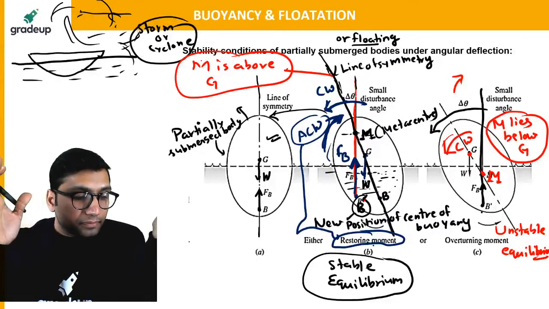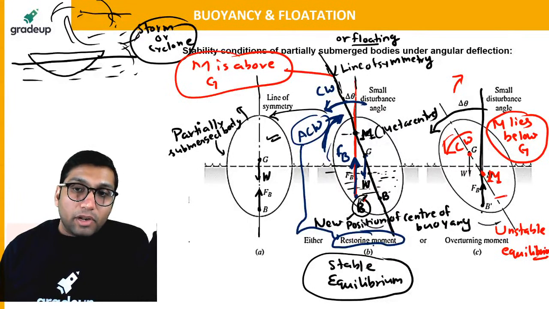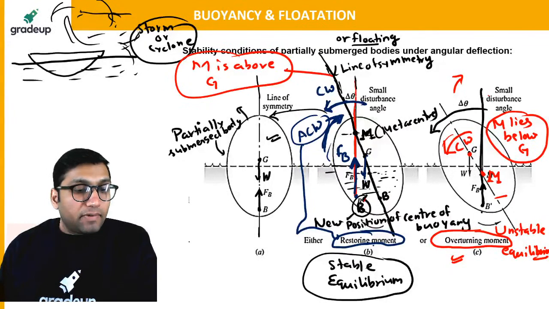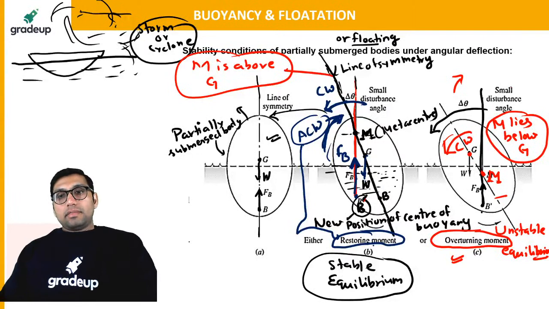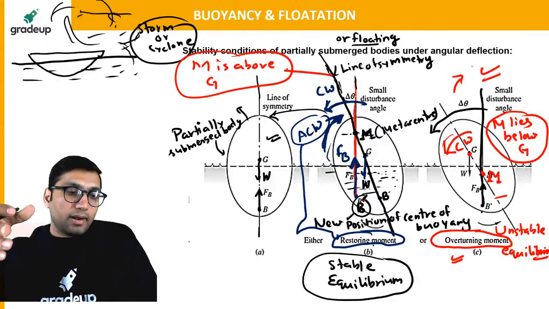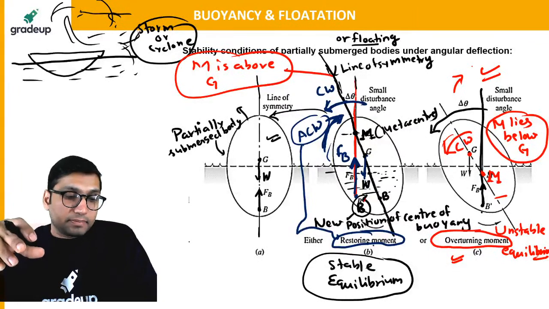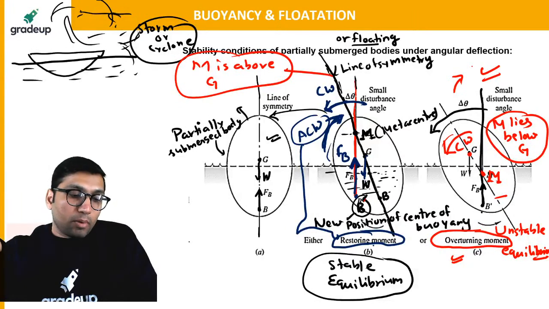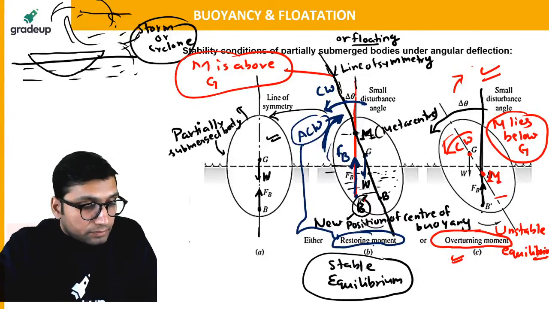Okay, clear everyone? Because of this unstable equilibrium, an overturning moment will be formed, and because of that the ship will not be able to come back to the initial position. In the unstable equilibrium, the body will not be able to regain its position, and it will get turned in the same direction in which the displacement has been given. There will be no chance that the body can regain its position because a moment will be given to the body in the same direction.